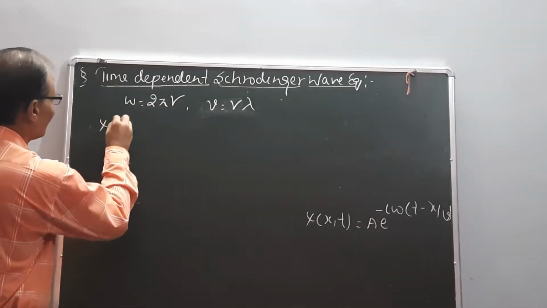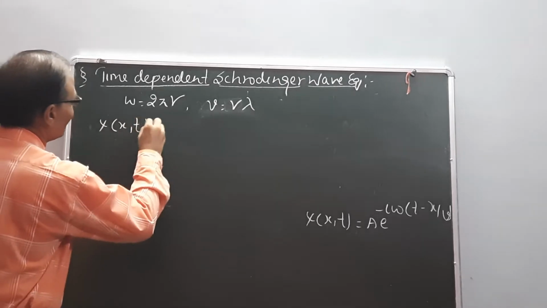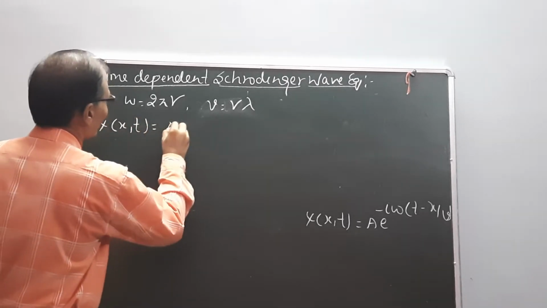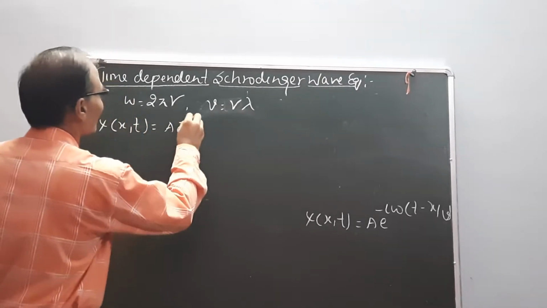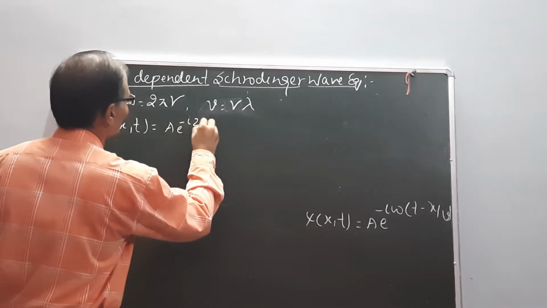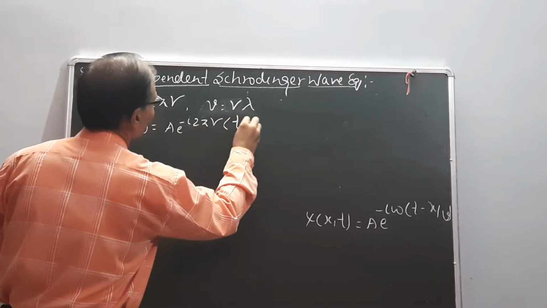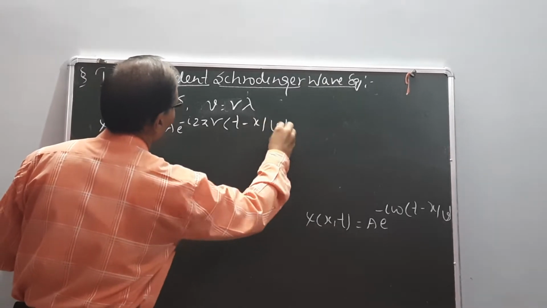Then psi(x, t) equal to A e to the power minus i 2 pi nu (t minus x upon v).